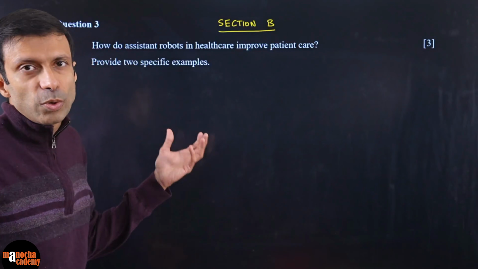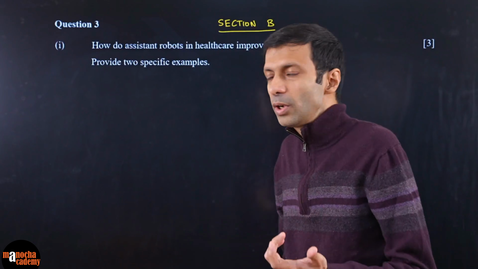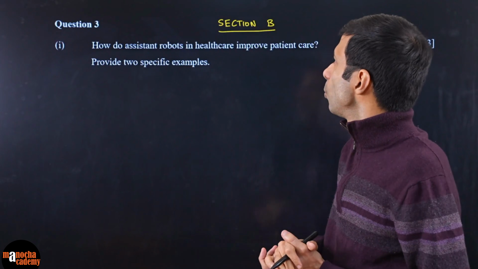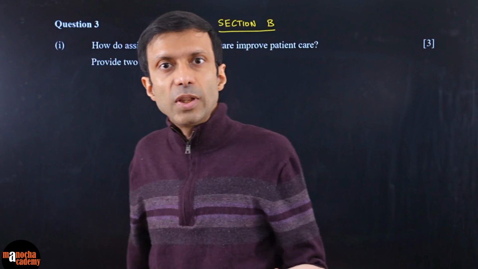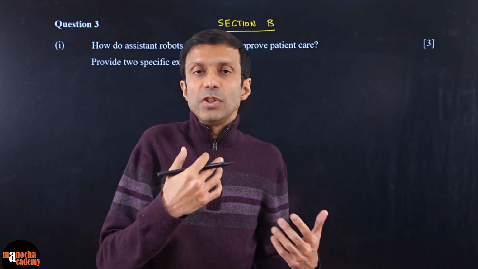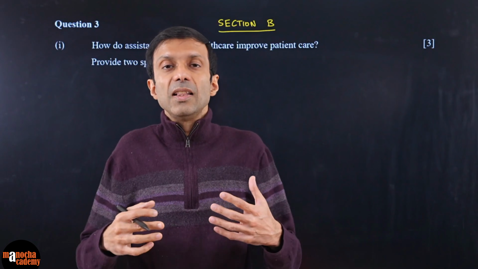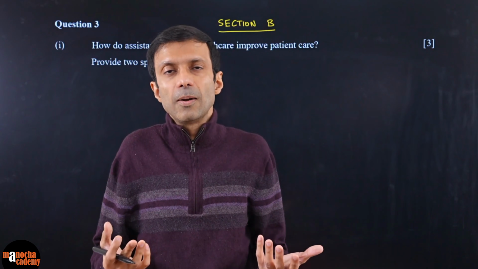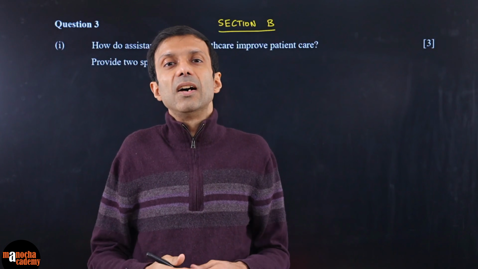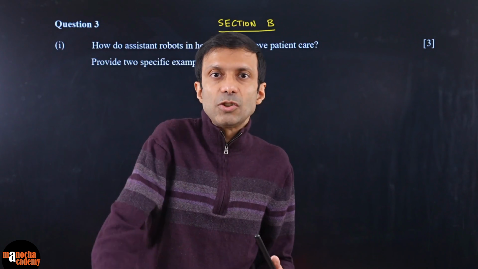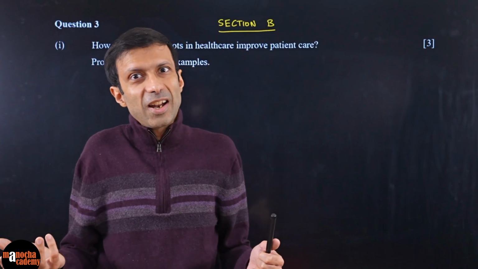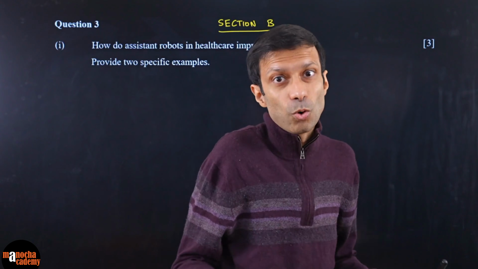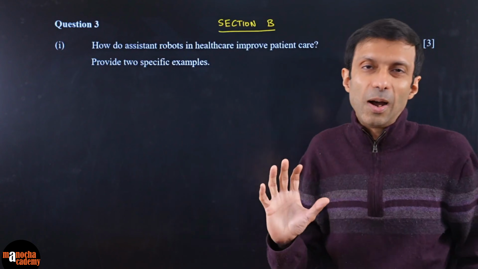So these are theory-based questions where you have to read the question carefully, and it says give 2 specific examples, then you give that. So how do assistant robots in healthcare improve patient care? So one is they can be used for therapy, right? Like for physiotherapy and other things, they can provide therapeutic cure to the patients, and let's say some patient has to do an exercise, so the robot can assist in doing that. And best part is robot never gets tired. It's very patient. Okay, only it has to be very careful not to harm the patient, right?